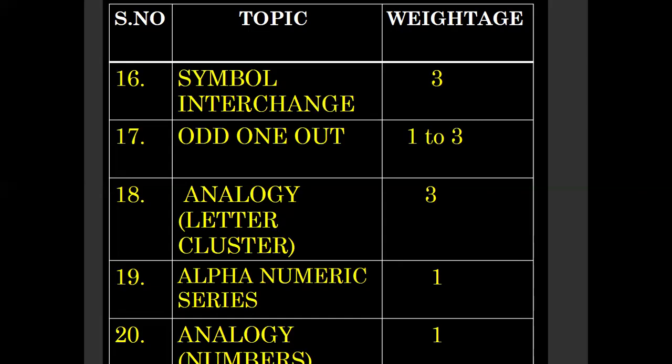Next, analogy, it is letter cluster. In that we got 3 questions. Alphanumeric series, we got 1 question. Analogy, we got 1 question. So this is the rough weightage for each topic from logical reasoning.